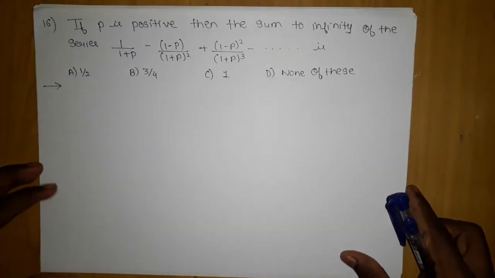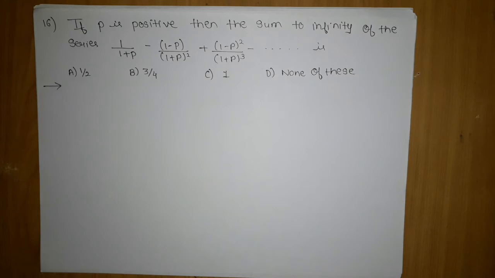Question 16. If P is positive, then the sum to infinity of the series 1 upon 1 plus P, minus 1 minus P upon 1 plus P the whole square, plus 1 minus P the whole square into 1 plus P cube, is what: 1 by 2, 3 by 4, C1, none of this.